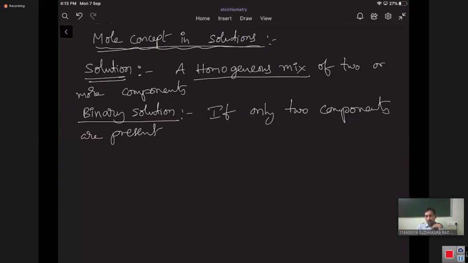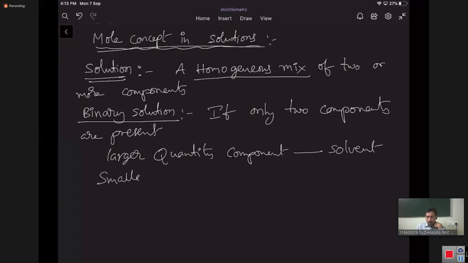One component is the larger quantity component, which is known as the solvent. The smaller quantity component is known as the solute.